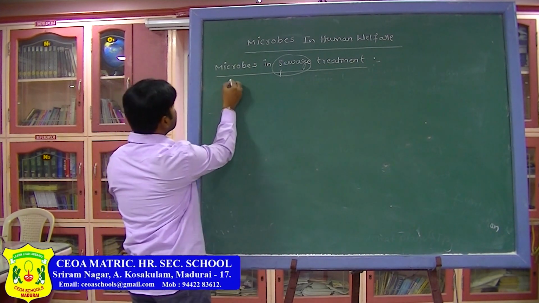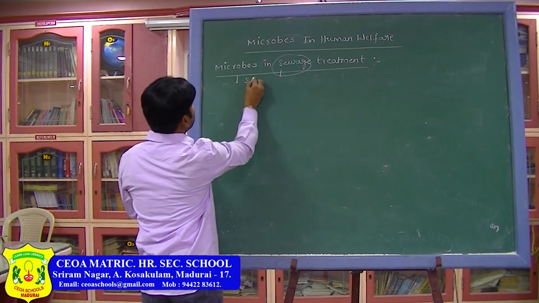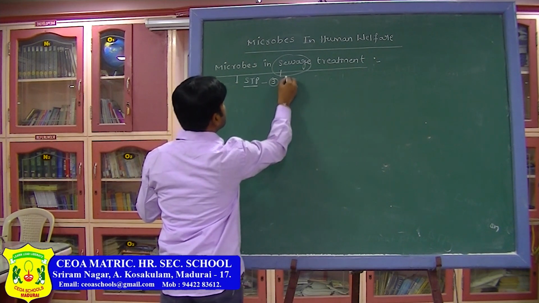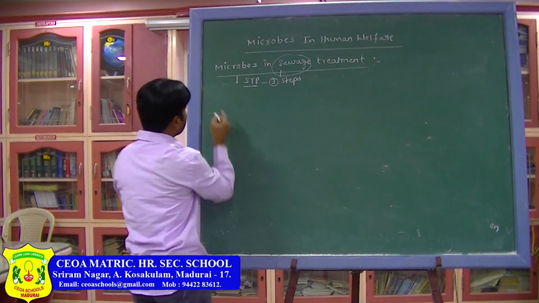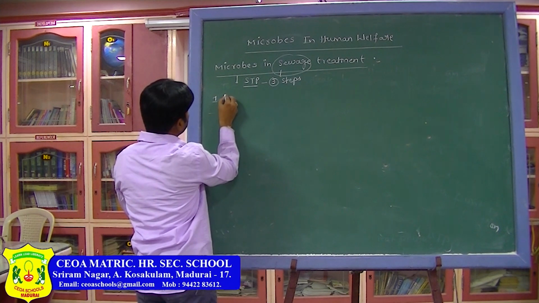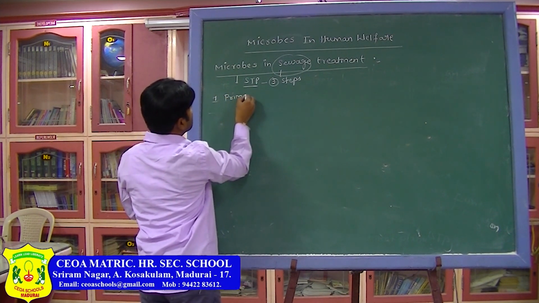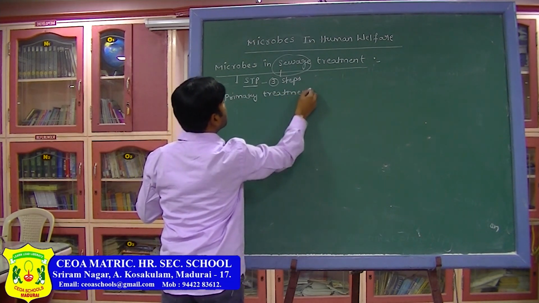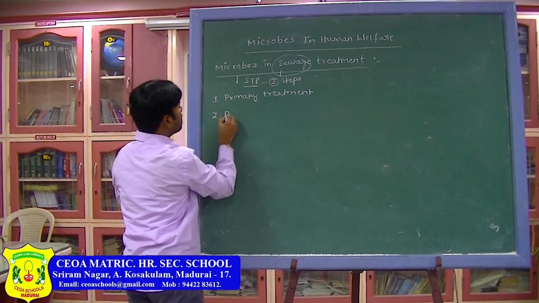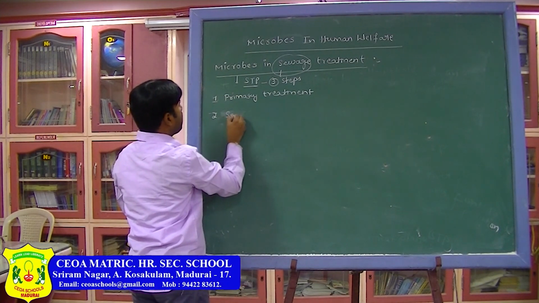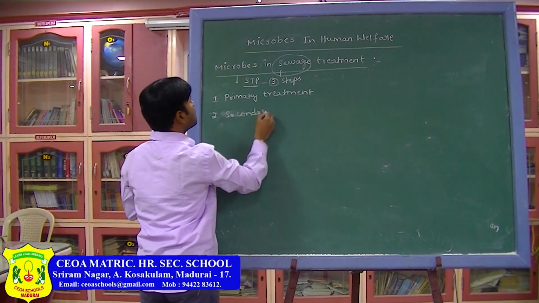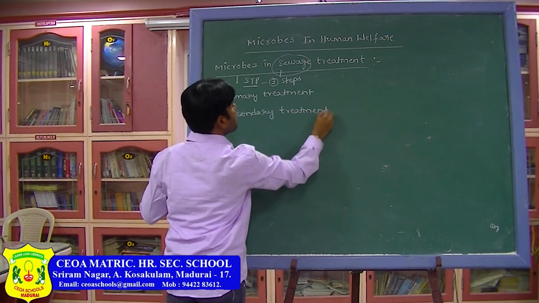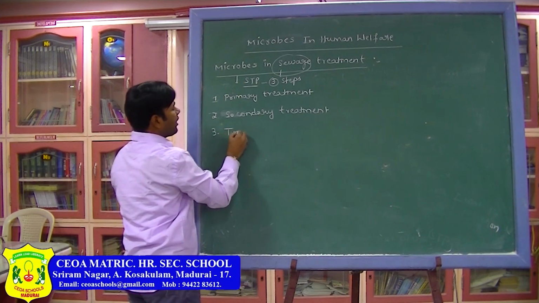See, there are 3 steps in STP, the sewage water treatment plant. How many steps are present? There are 3 steps. First one is primary treatment. Second one is secondary treatment. Third one, tertiary treatment.